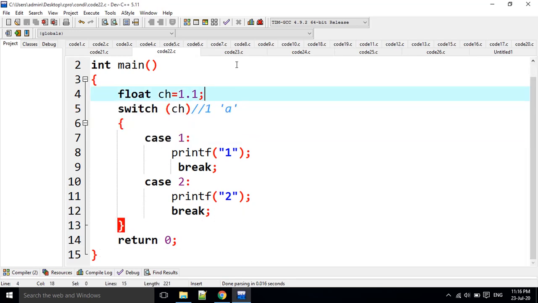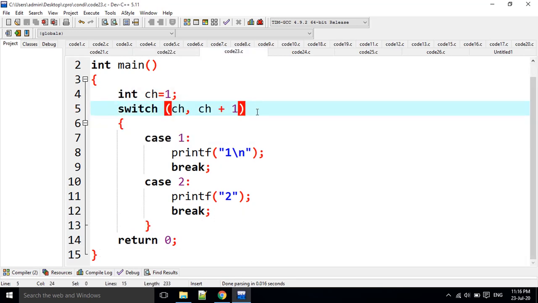Next one. CH comma CH plus 1. There are two values here. What is CH? CH is 1, and CH plus 1 means 1 plus 1, which is 2. Every time it is executed from left to right. What is the last value from left to right? It is going to be 2.